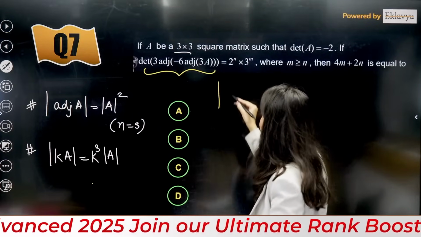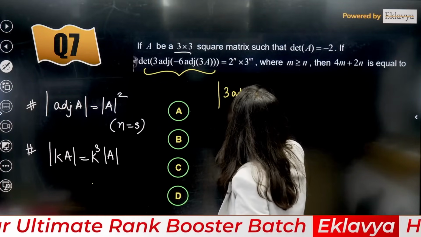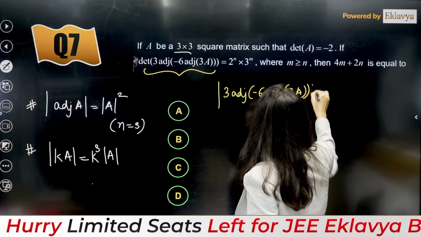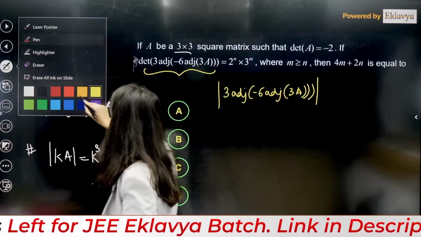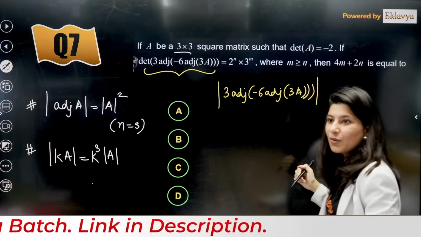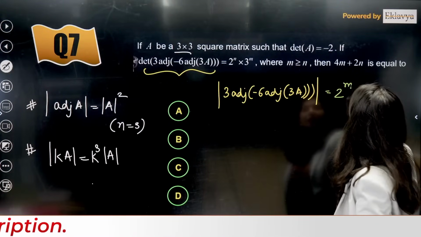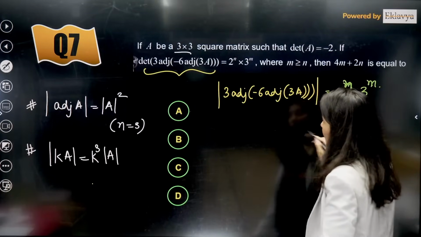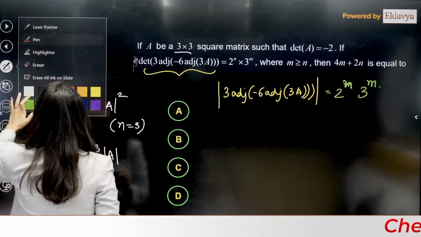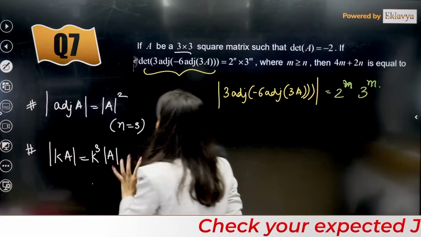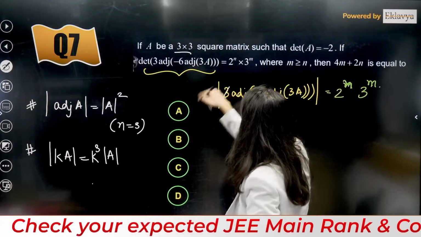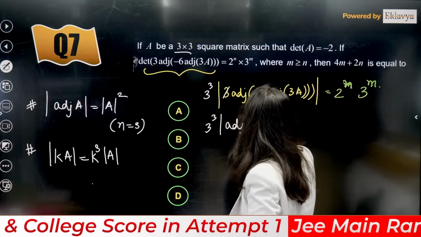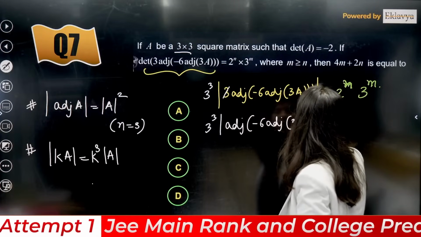Okay, so this is your question. Let me just rewrite the question. Determinant of 3 adjoint of minus 6 adjoint of 3A. So many questions like this we have done in this mock test. Every mock test had this type of question, yes or no? Now first thing, whenever a constant is stuck inside the determinant, take it out and power 3 will be applicable. So 3 will come out and it will become 3 cube, determinant of adjoint of minus 6 adjoint of 3A.